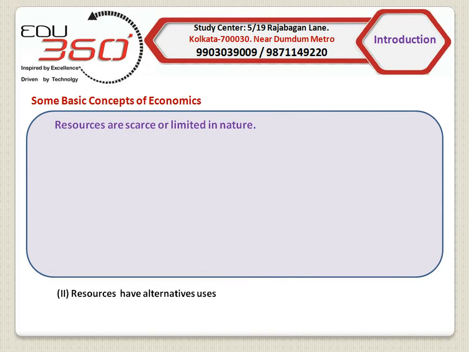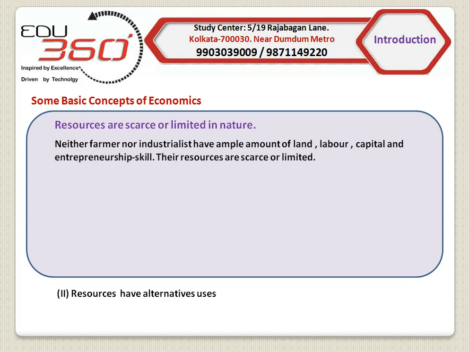But do you think that they have unlimited resources? No, they have limited resources. Even if we think in national perspective, we find that the total amount of land, labor, capital, and entrepreneurship in our country are limited. That's why we say that resources are limited.